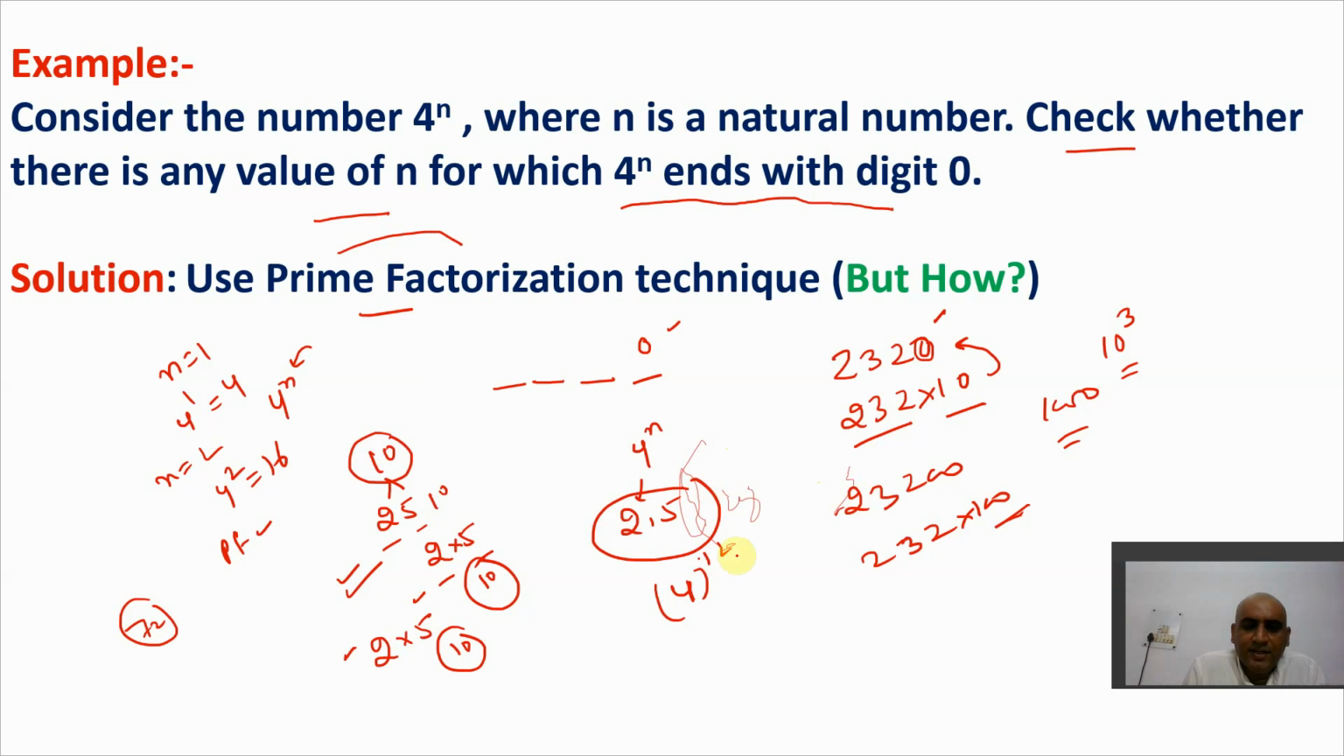So n can be taken as any value, right? Let us say here I've taken 4 raised to power 12. Now understand something. I can break this 4 as 2 into 2. See, 4 raised to power 12 means what? 4 into 4 into up to 12 times. This is what 4 raised to power 12 means.